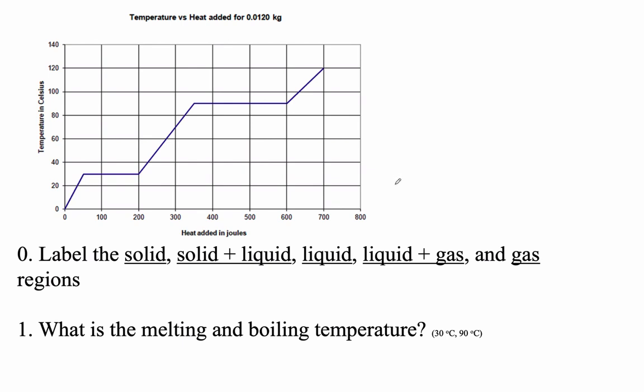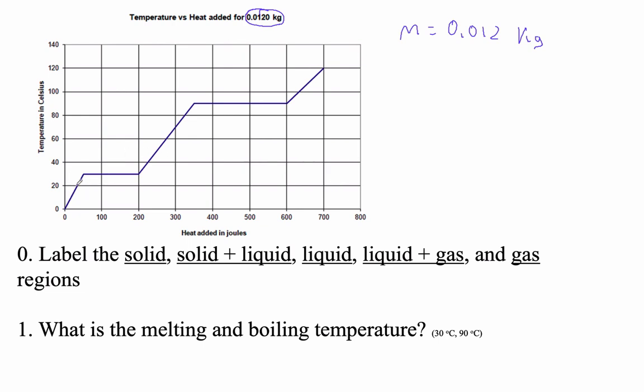Okay, so this is the temperature of the substance, and how much heat we've added. Notice at the top here, I also have to tell you how much the mass is, right? So the mass is 0.012 kilograms. It can be very helpful. So, okay, where is it a solid? Solid and liquid, liquid and gas.